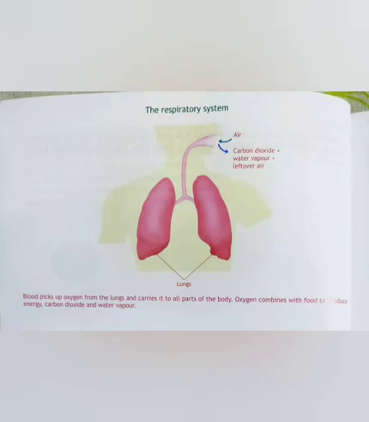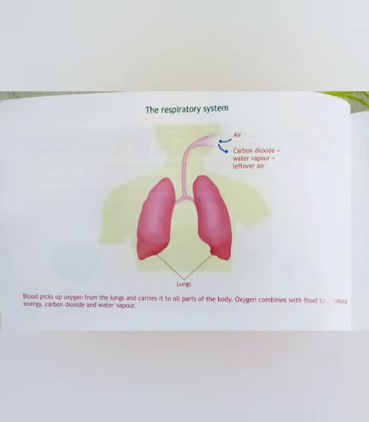So children, can you name the organs which help in respiration? Your nose, the windpipe and your lungs. Children, do you know how the oxygen from our lungs is carried to all parts of the body? The blood picks up oxygen from the lungs and carries it to all parts of the body, and oxygen combines with food to produce energy, carbon dioxide and water vapor. So in today's lesson we have seen about cells, tissues, organs and organ system. We have learned clearly about two organ systems, digestive and respiratory.